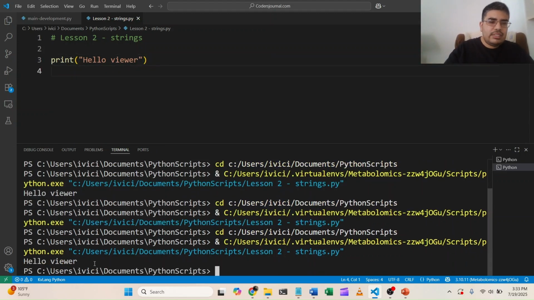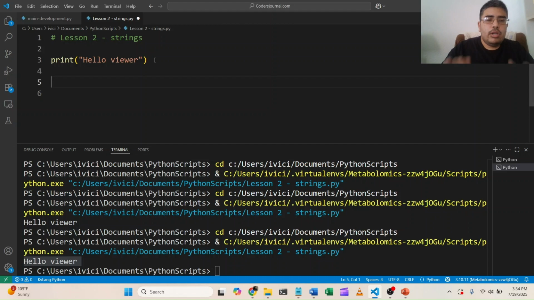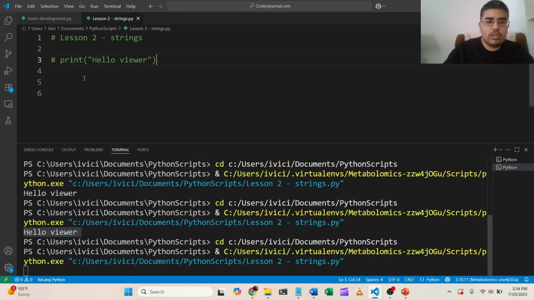Hello viewer. The output is hard to read, right? There are no line breaks here, so let's include some line breaks. There are multiple ways we can add line breaks to this code. We're going to change this code a little bit, but before we do that, let's leave this code up here and comment it out. When we comment it out, if we run this code now, it won't run anything.